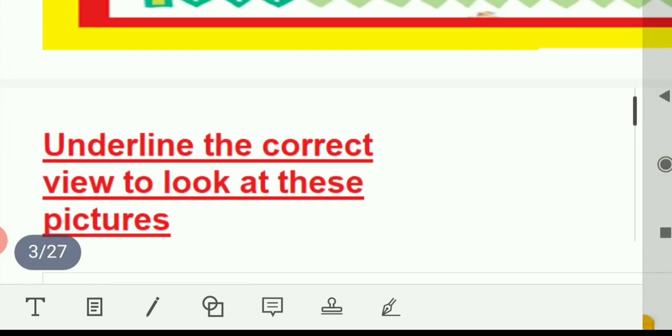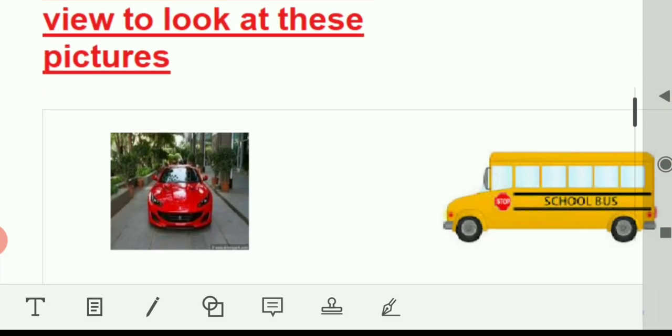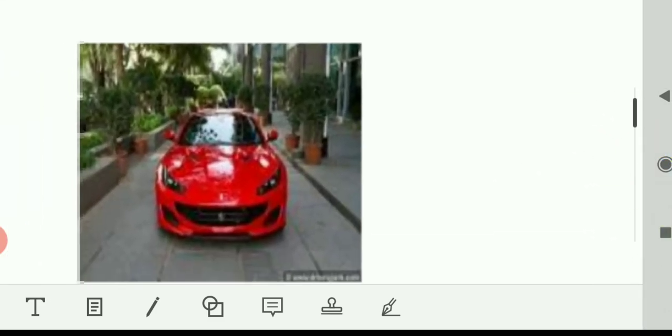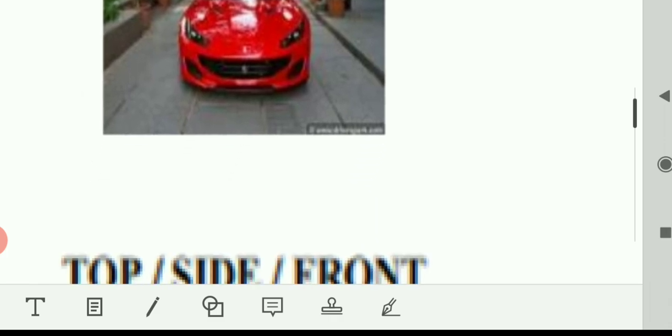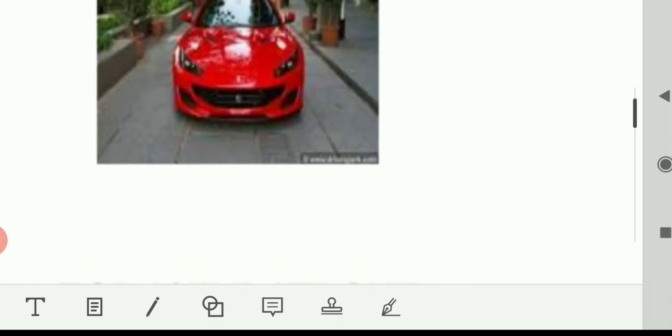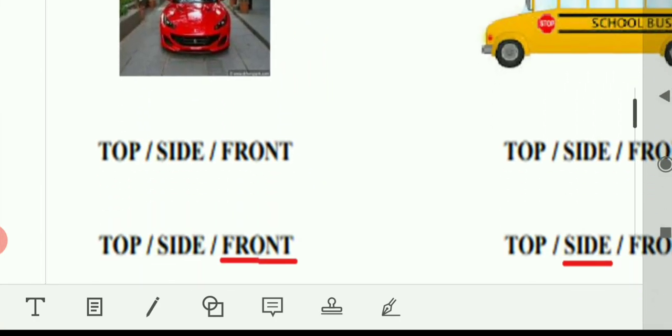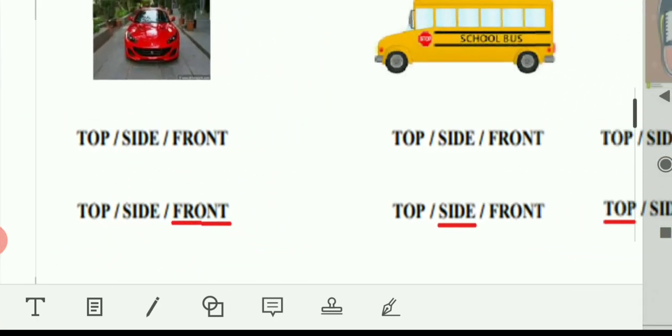Underline the correct view to look at these pictures. In the first picture, all of you can see a car. So, which view is this? Top view, side view, or front view? This is the front view, right, class?